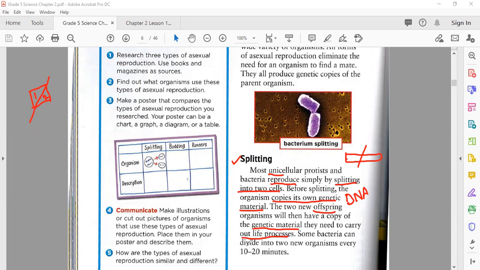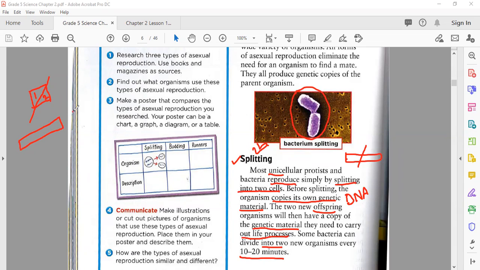Some bacteria can divide into two new organisms every 10 to 20 minutes. Within 10 to 20 minutes, the new cell is able to reproduce again.